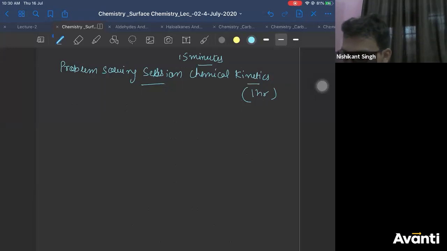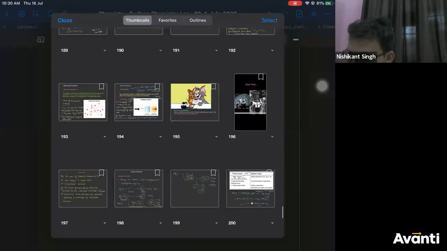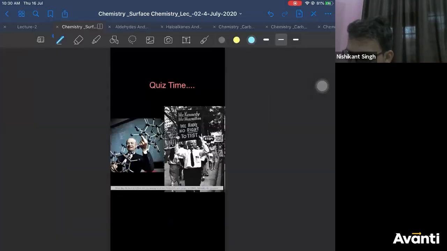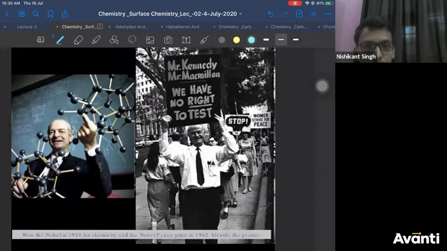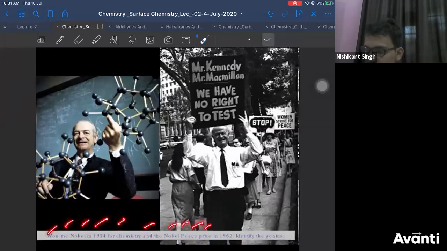Today's quiz is an interesting one. I don't know whether you guys will know or not. So please read this carefully. In case the text is not visible, I'll read it out for you. He won the Nobel Prize in 1954 for chemistry, and the Nobel Prize for peace in 1962. Identify the genius.